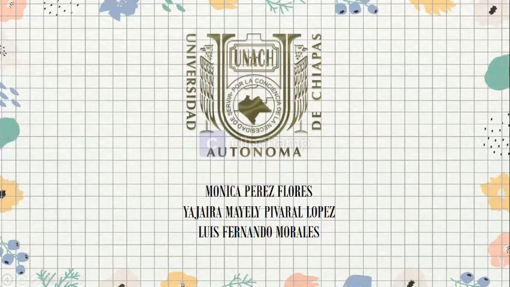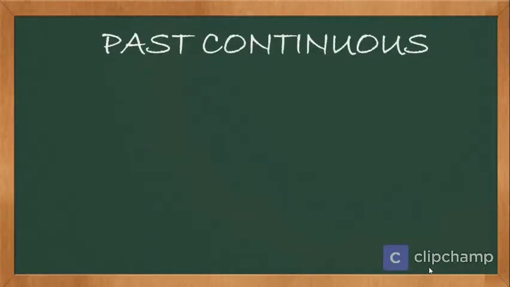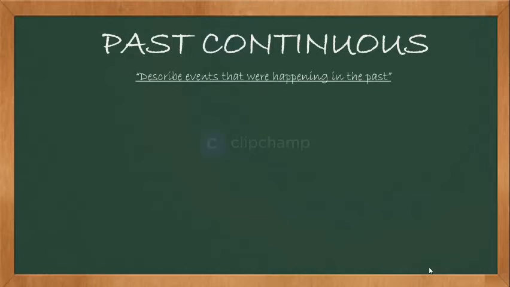Today we are going to talk about the past continuous, or also called the past progressive. First of all, we need to know that we use the past continuous or past progressive to describe events that were happening in the past.